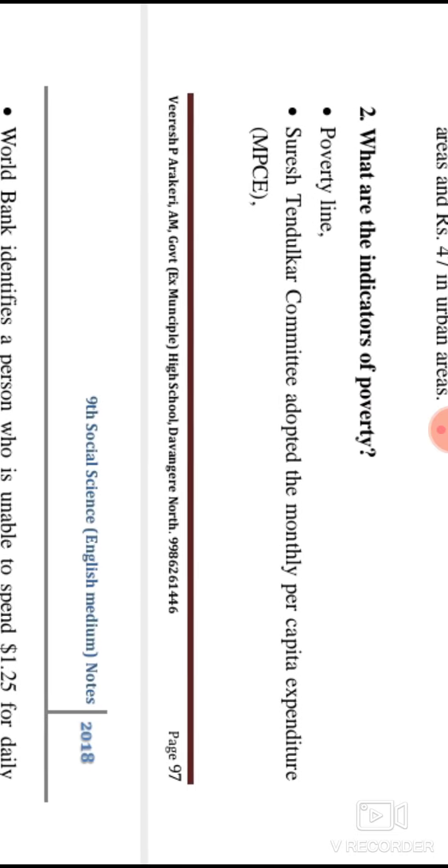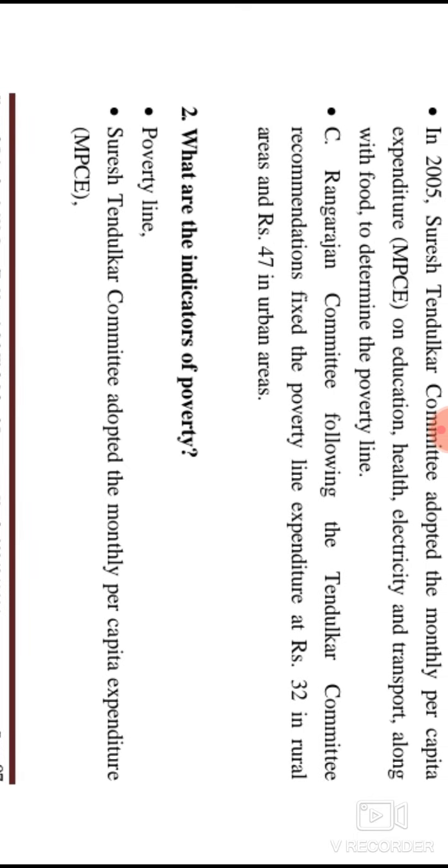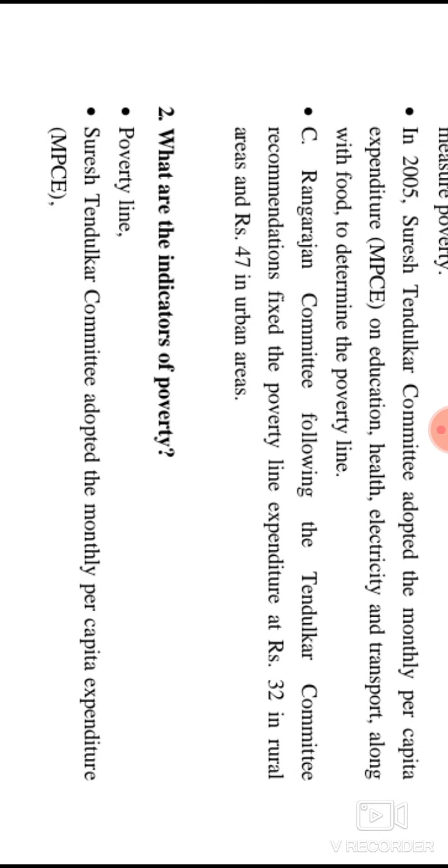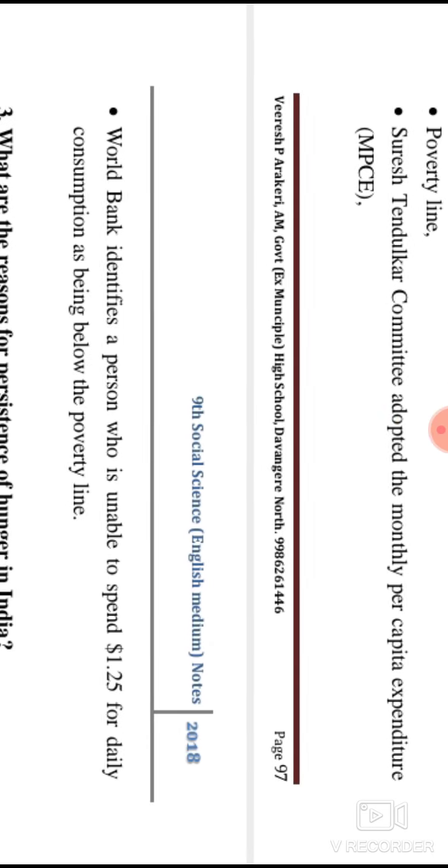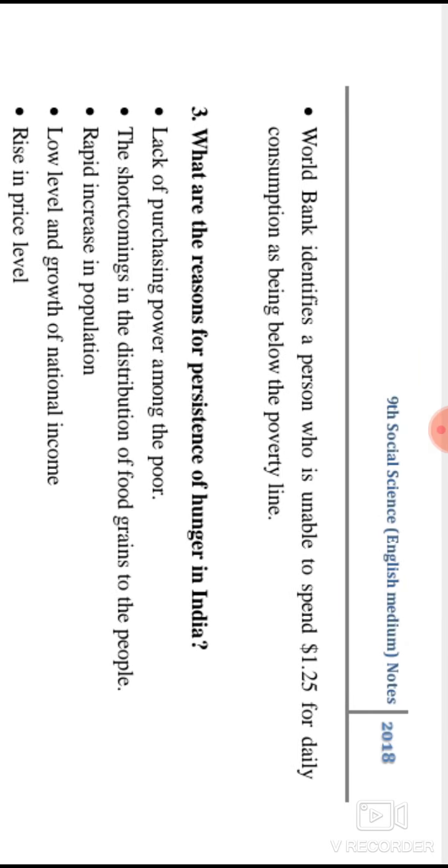And next we have to see, what are the indicators of poverty? Let us see what the poverty indicators are. The first one is the poverty line. And the second one, the Suresh Tendulkar committee adopted the monthly per capita expenditure. And then the World Bank identifies a person who is unable to spend 1.25 dollars for daily consumption as being below the poverty line.